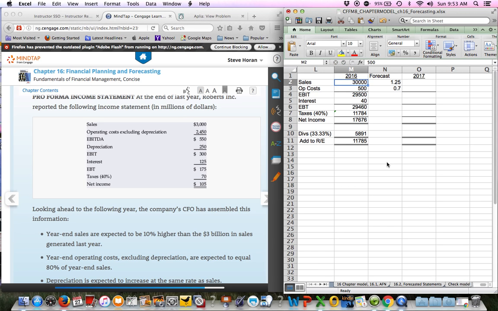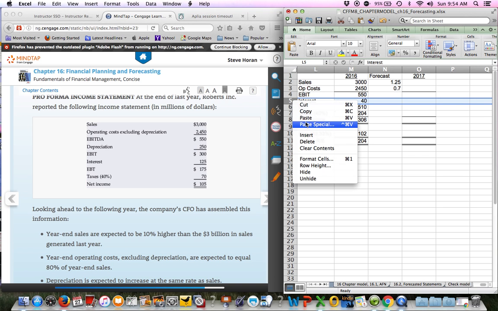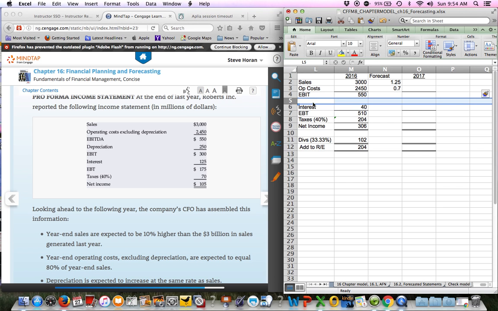So I've got 3 million, except I didn't type that right, and then 2,450,000 for operating cost. My EBIT's 550. This one has depreciation, so I have to add that. So bear with me while I do that. And then depreciation is 250.